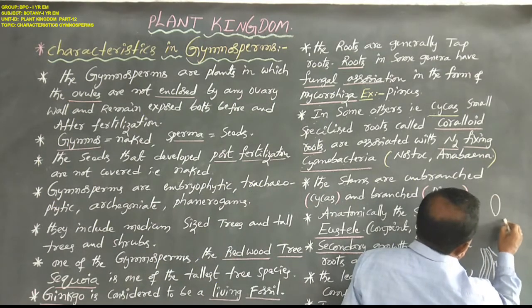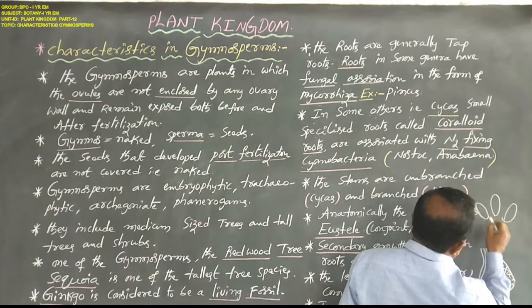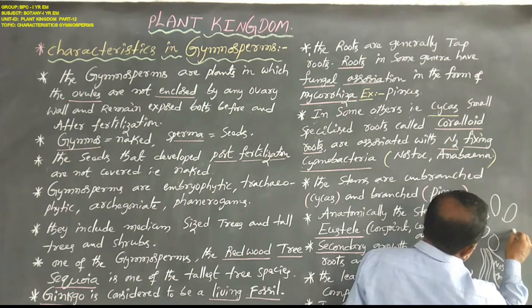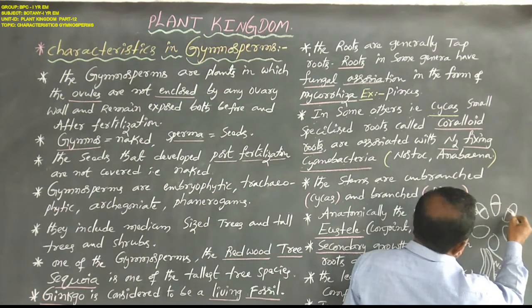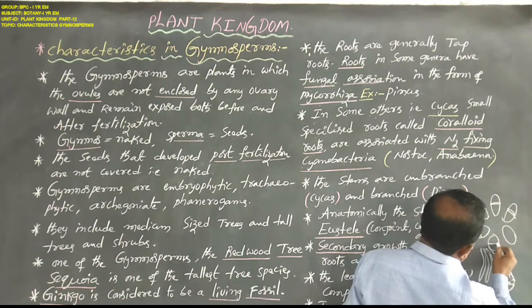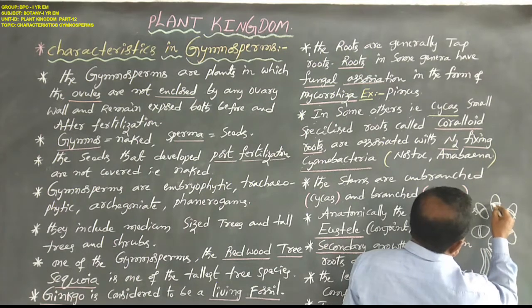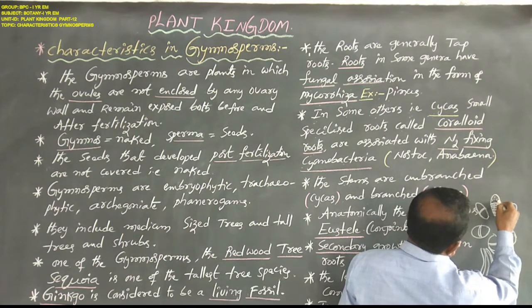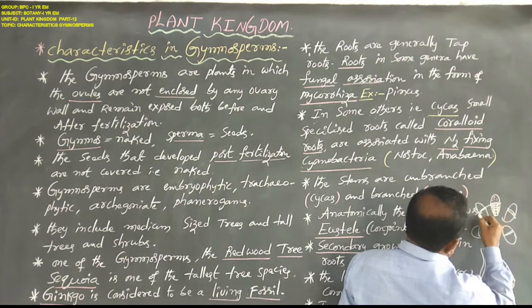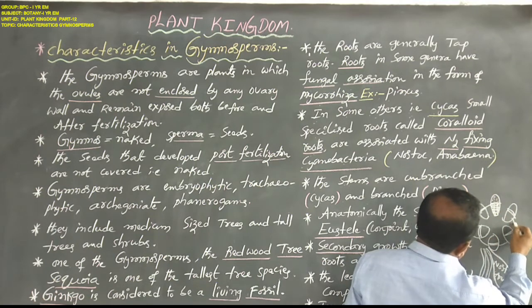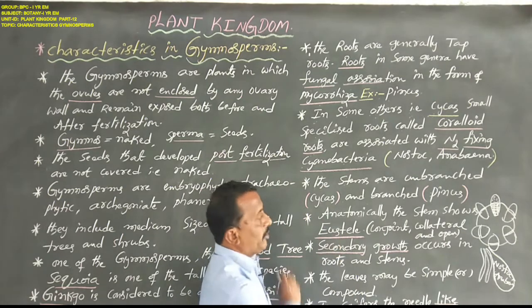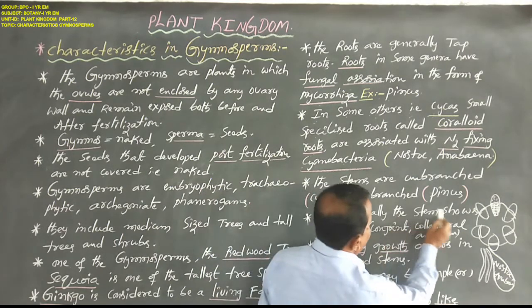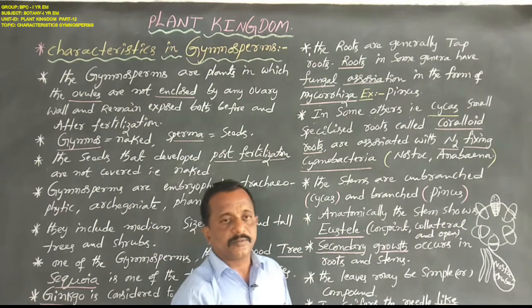This is one vascular bundle. This is another vascular bundle. This is another vascular bundle. Each vascular bundle contains cambium and also xylem. This is the xylem, and this is the phloem. So these vascular bundles arranged in a ring-like structure is called eustele. Anatomically, the stem shows eustele.